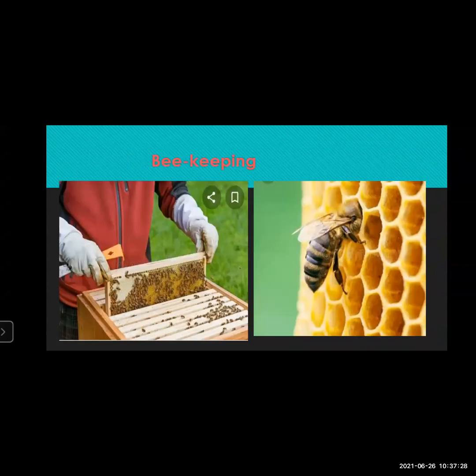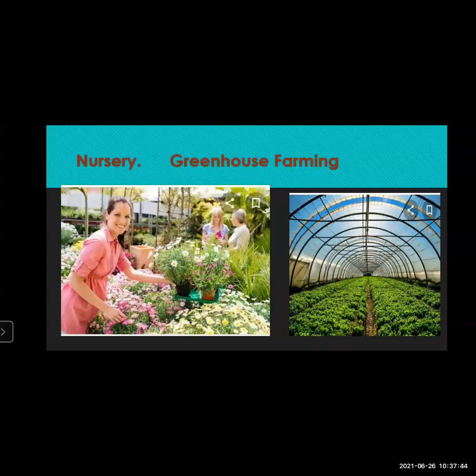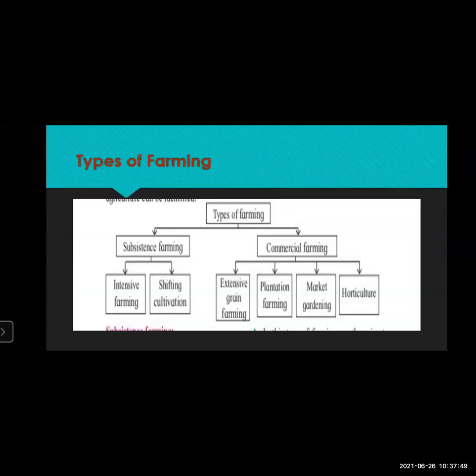Then we saw beekeeping, how bees are artificially kept and how honey is available in large quantity. Then pisciculture, also called fish farming. We saw nursery and greenhouse farming. Then we saw the types of farming: subsistence farming and commercial farming. Under subsistence farming, intensive and shifting, and under commercial farming, extensive, plantation, market gardening and horticulture.